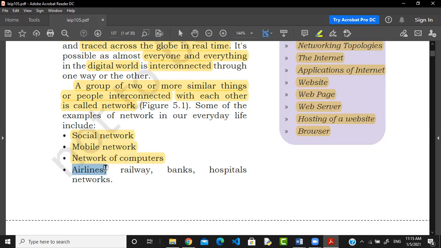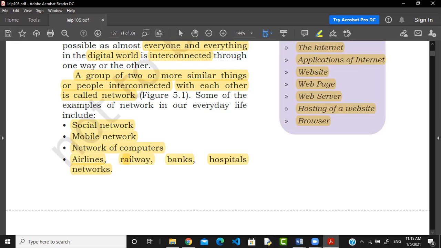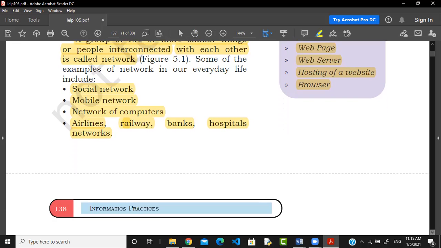Airlines have their own network. Railways have their own network. Banks have their own network. Several banks are interconnected. That's why it is possible to withdraw money from any bank's ATM. How is it possible? Because they are interconnected. Hospital networks, too. So there are different types of networks: social networks, mobile networks, networks of computers, airlines, railways, banks, hospital networks.